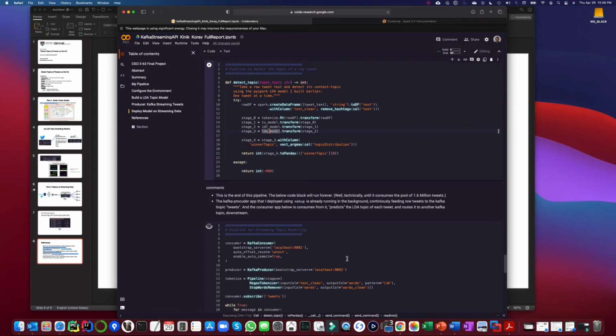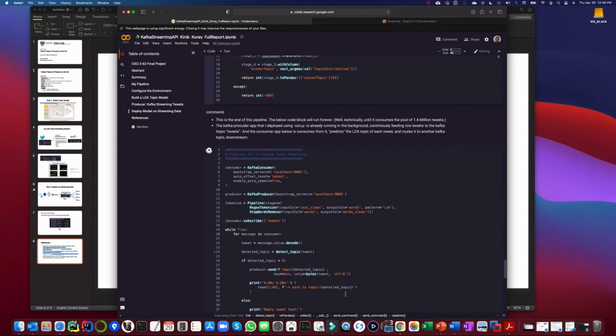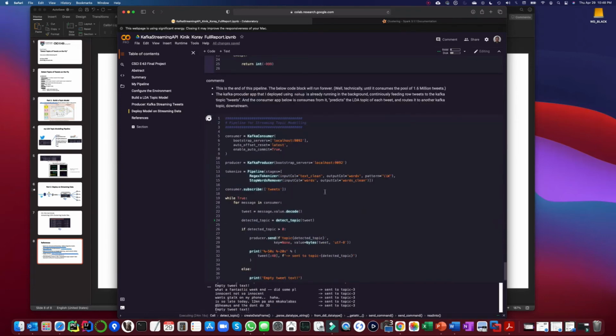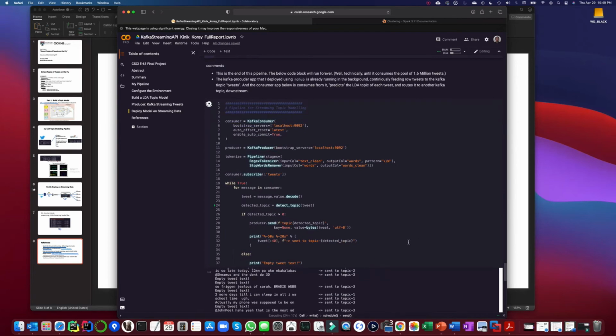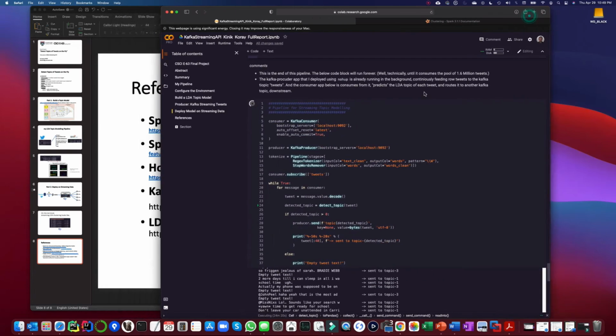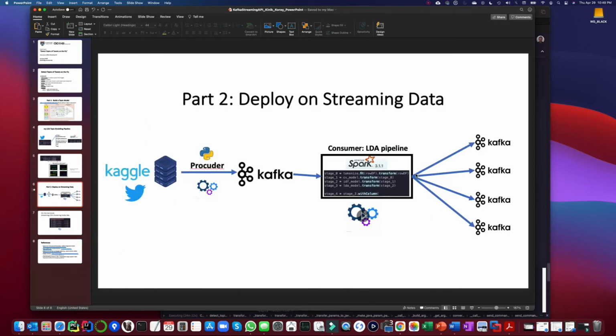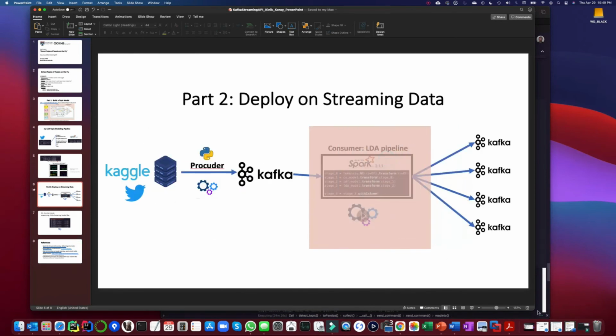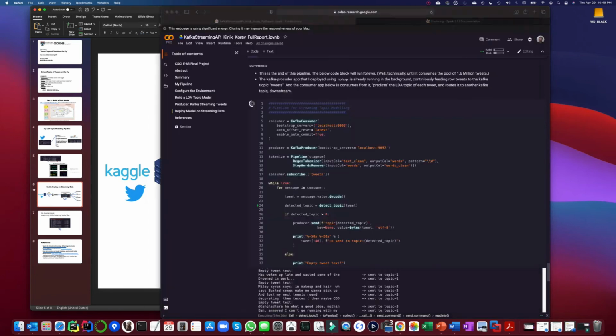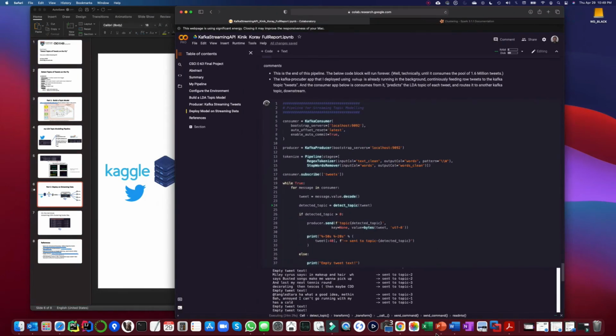Going forward, this is where the second part of the operation is running. What I mean is, in the presentation, it refers to deploying this black box function here. This part is in the notebook. Let's look at it. We have a Kafka consumer and we have a Kafka producer.